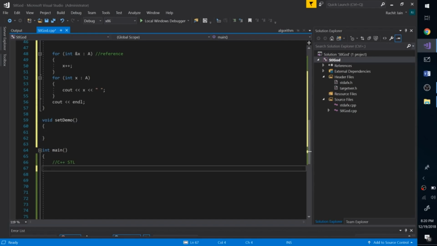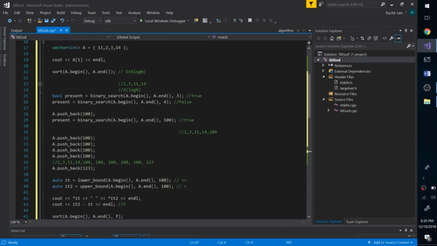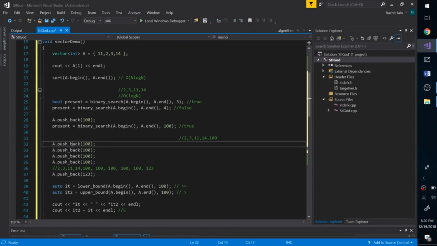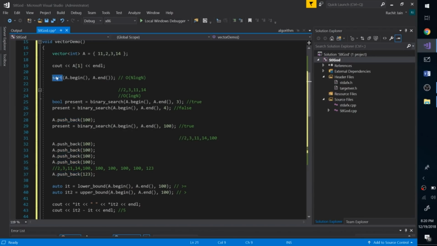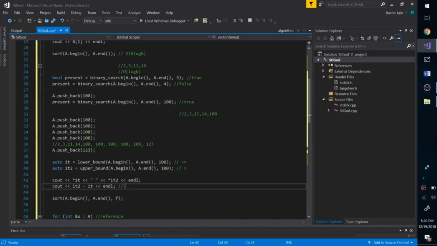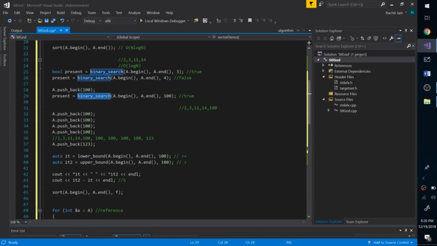Alright, so again, to sum up, in vectors you can insert numbers at the end using push_back, and then once your array is sorted, which you can do using the sort function, you can perform various functions like lower bound and upper bound, which take just log n time, where n is the number of elements in the vector. In just log n time, they can give you the first element which is greater than or equal to x, or the first element which is strictly greater than x. And you can also check whether a number is present or not, and all those kinds of things. But this only works when the array is completely sorted, and sorting takes n log n time.